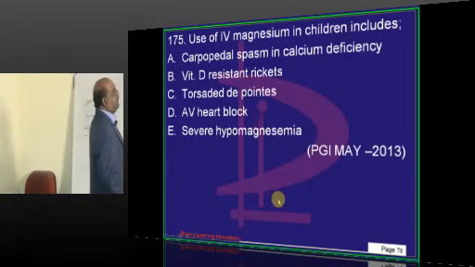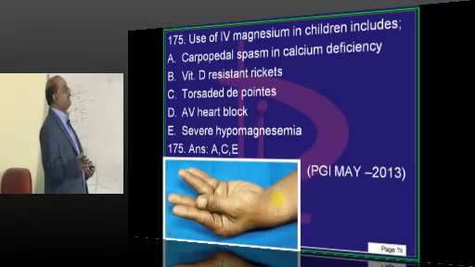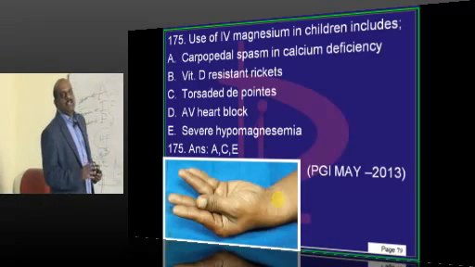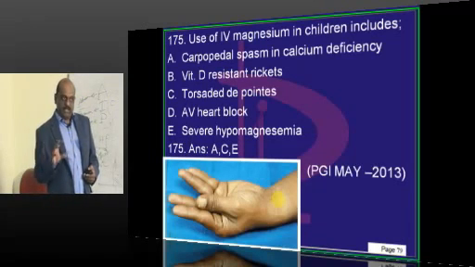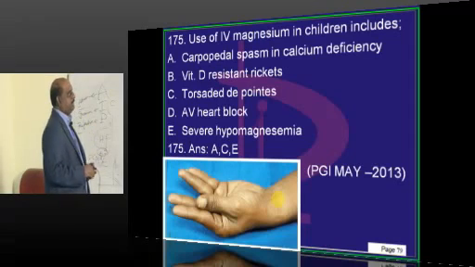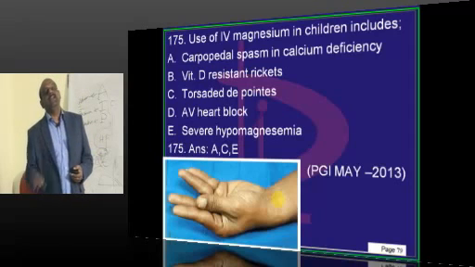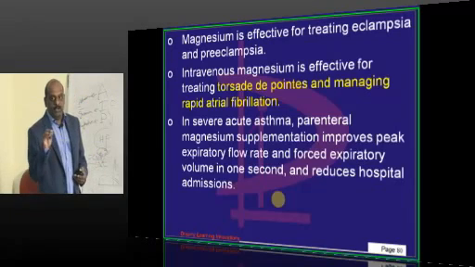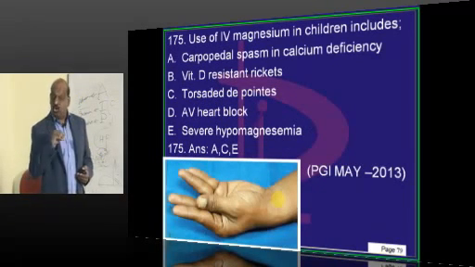Coming to IV magnesium in children, what are the important uses of it? When there is a carpopedal spasm in calcium deficiency, though calcium is a divalent cation, magnesium also is, so we use magnesium. Vitamin D resistant cases; Torsades de pointes is another important indication, or whenever there is any hypomagnesemia. They are the classical indications, and especially don't forget, favorite MCQ, Torsades de pointes, long QT.